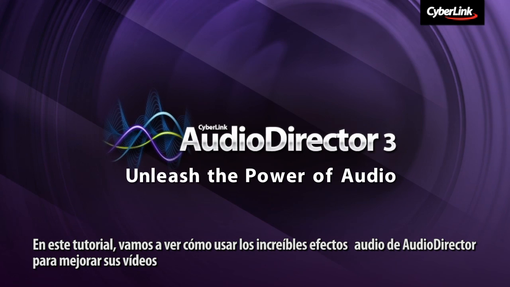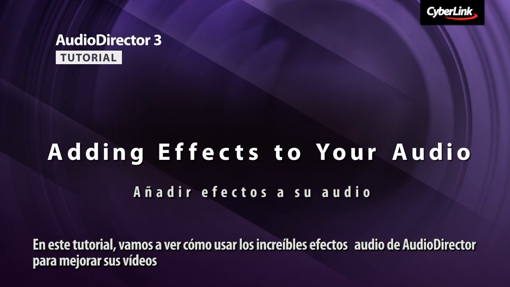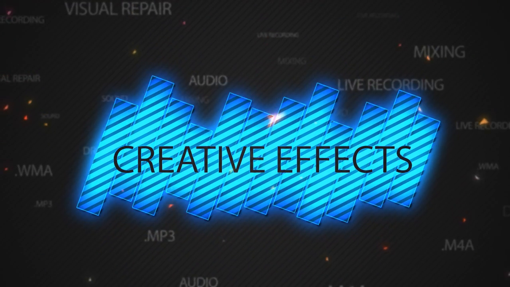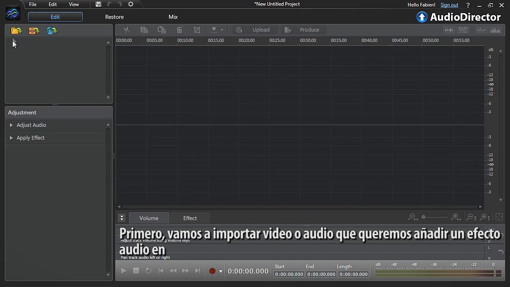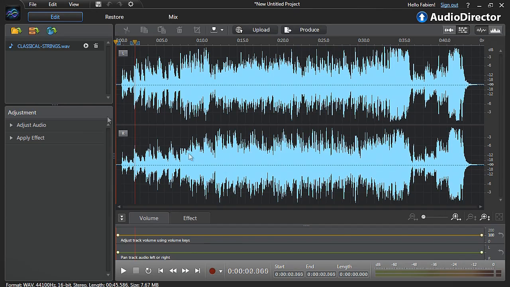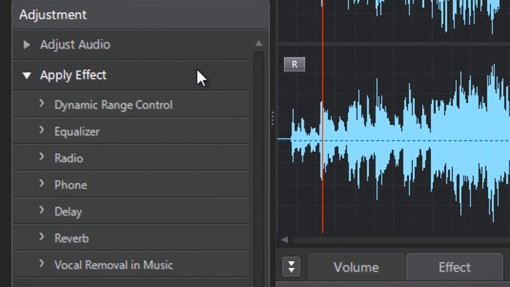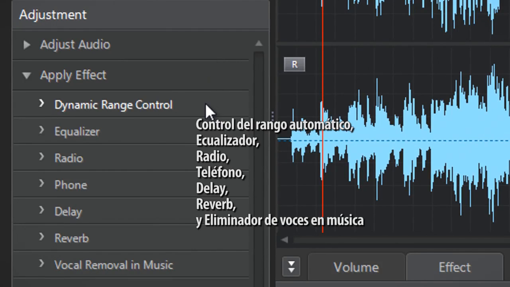In this tutorial, we show you how to use AudioDirector's amazing audio effects to enhance your videos. First, let's import the video or audio we want to add an audio effect to. On the left, click the Apply Effect tab to display all AudioDirector's effects: Dynamic Range Control, Equalizer, Radio, Phone, Delay, Reverb, and Vocal Removal and Music.